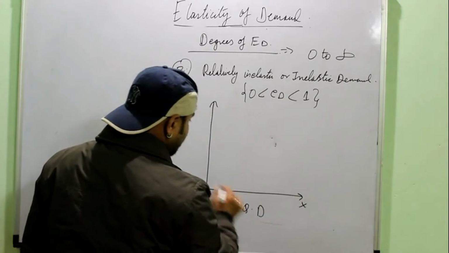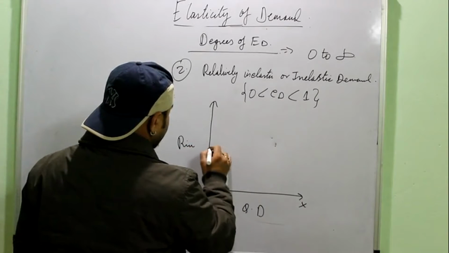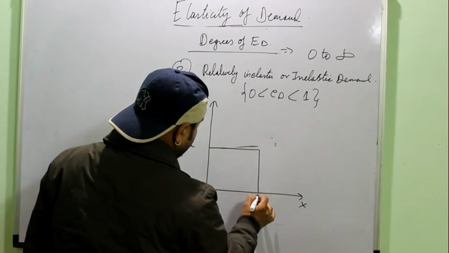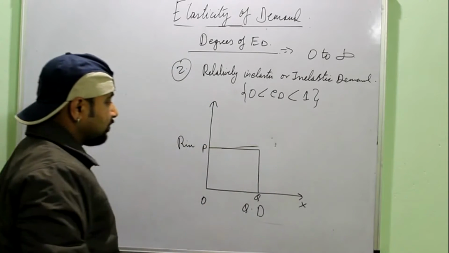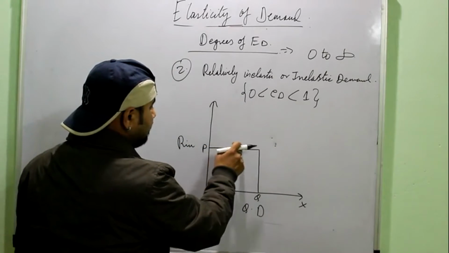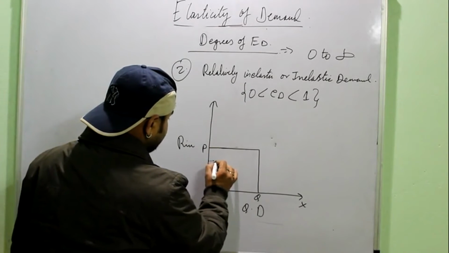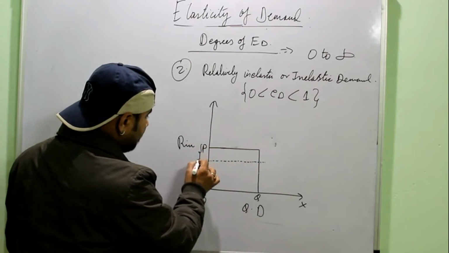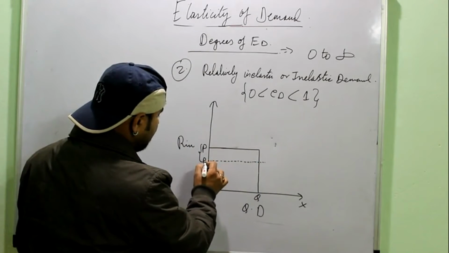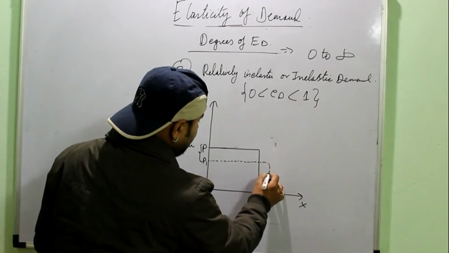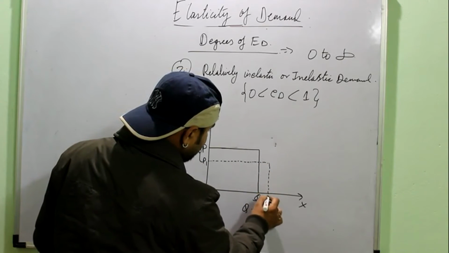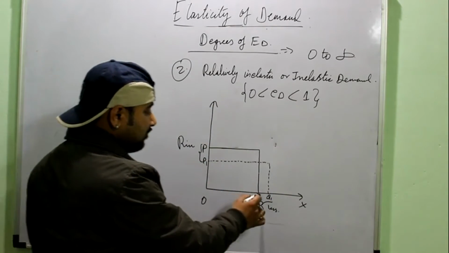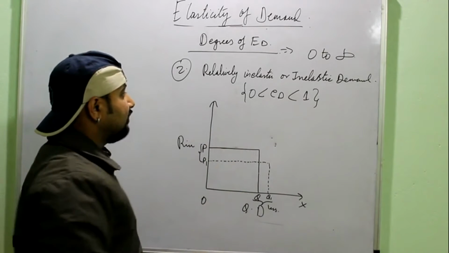Again you have the quantity demanded on the x-axis and price on the y-axis. Here first you mark your price and quantity. Now suppose I am reducing the price. So demand should rise. The basic idea is that the proportionate change in the price should be more, and the proportionate change in the quantity should be less. This gap should be more and this should be less. It shows relatively inelastic demand.